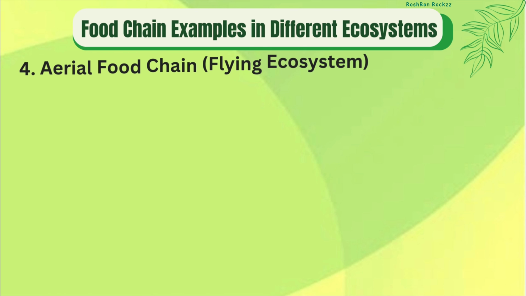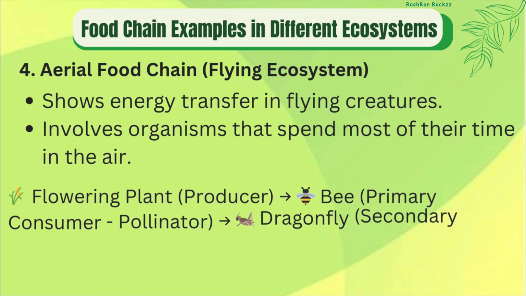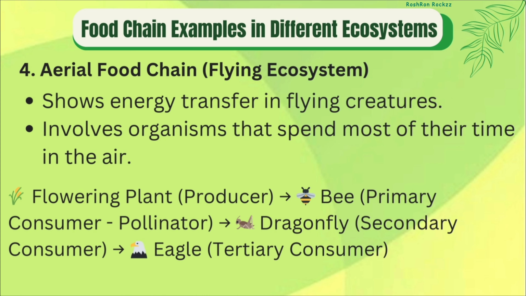Aerial food chain. An aerial food chain happens in the air. Here is an example: plant, insect, bird, bigger bird. The insect eats plants. A bird eats the insect. A bigger bird eats the smaller bird. Each one helps keep nature in balance.